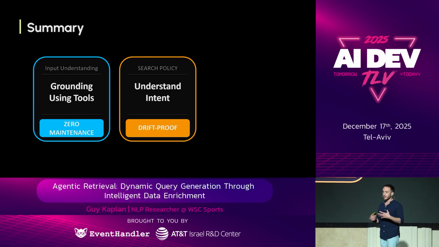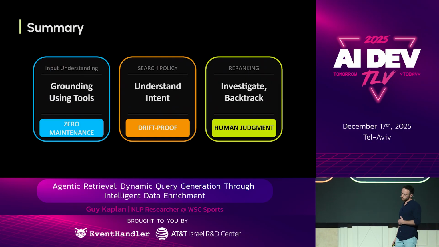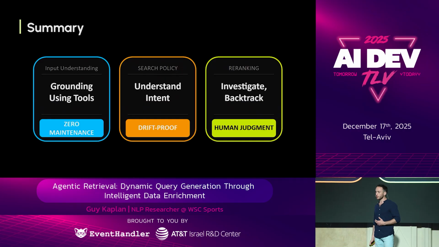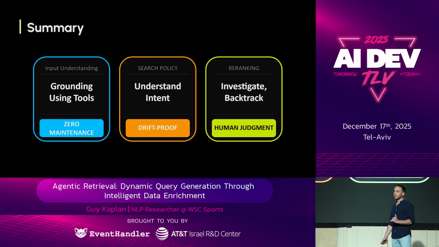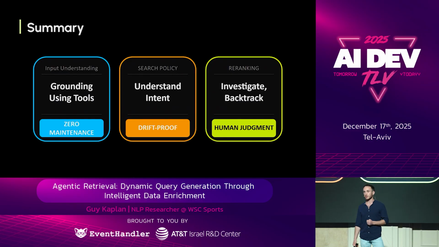By understanding the intent based on the use case, we can use the information we extracted selectively and remain also drift-proof. And third, we have re-ranking. We can apply extra effort on suspected candidates using tools on demand, right? We also can backtrack just like a human would do. So the bottom line is, let the system reason like a person. You will ship faster with less overhead.